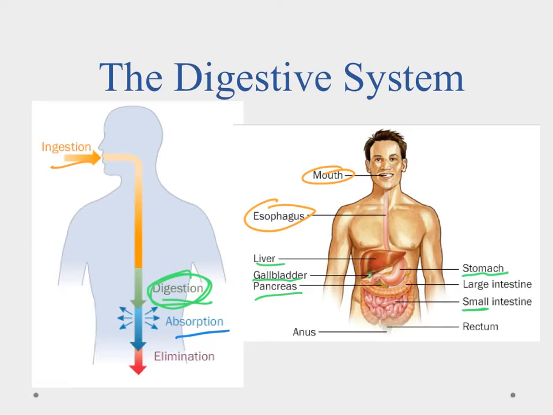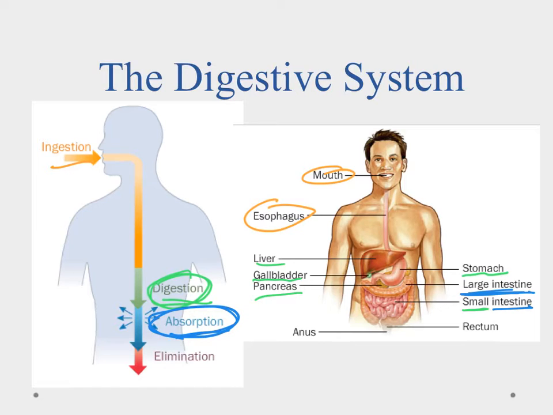Okay, so now that we have all of these nutrients that have been digested and broken down into smaller bits and pieces, we need to get them into the body. And that's what the absorption part is. Now, absorption is going to happen in the intestines for the most part. The small intestine generally takes out a little bit more of the nutrients. The large intestine is going to be a little bit more of recovering last-minute nutrients, but also water. So all of the water that we've added to our food to digest it, we try and extract that water back out.